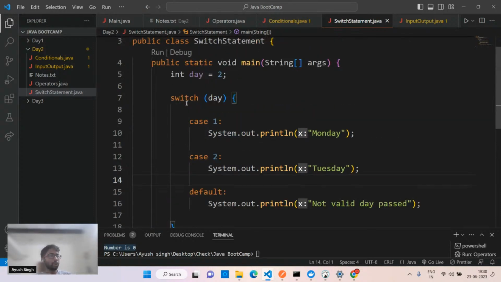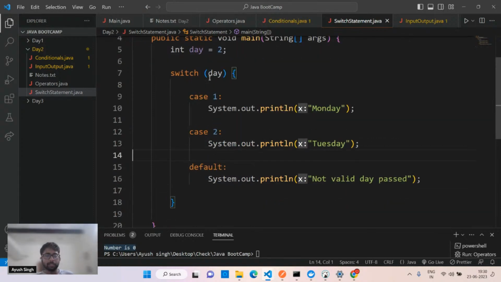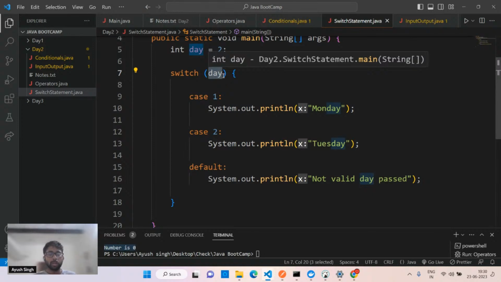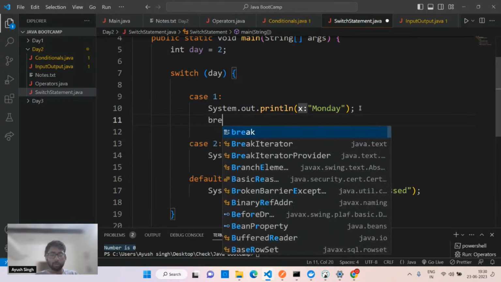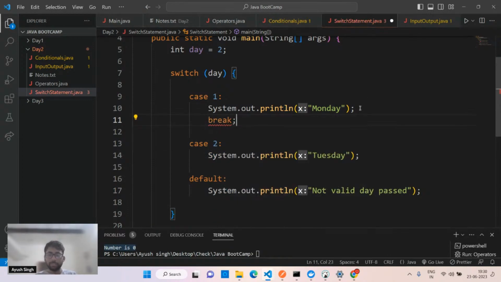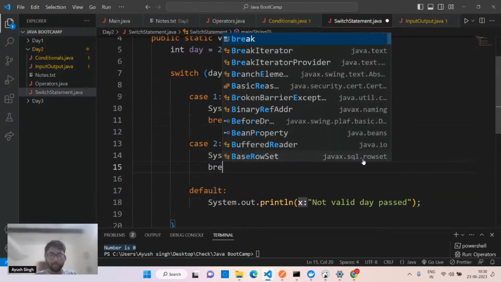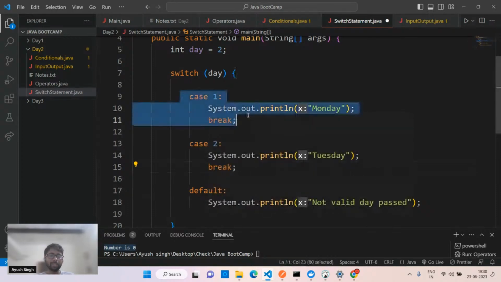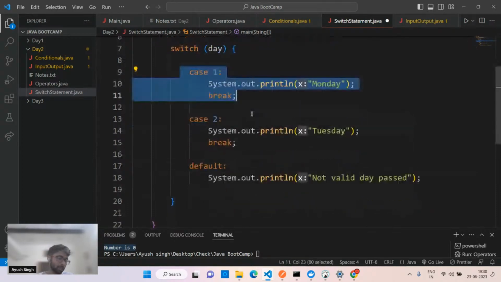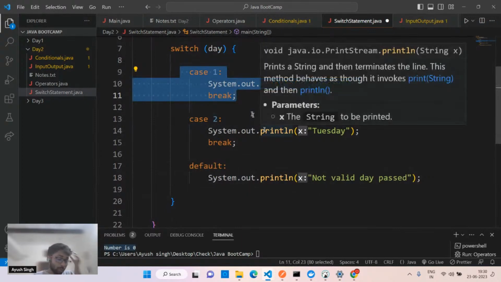So this switch will work directly. It will check for these cases from this day, whatever the input you are passing in here. This day is 2. It will search for this case. Where it matches, it will simply break out from here. One condition here, I forgot: you have to use break every time. This is the question, and I forgot the break. Break is just like, this is not the loop. Break means one condition is met, just get out of the switch statement. You don't have to check other cases.